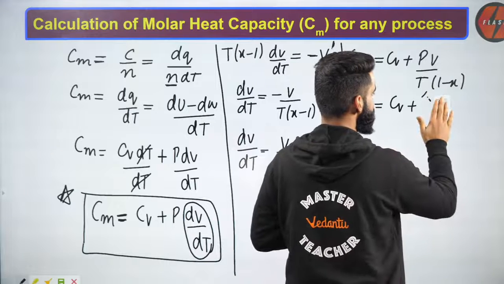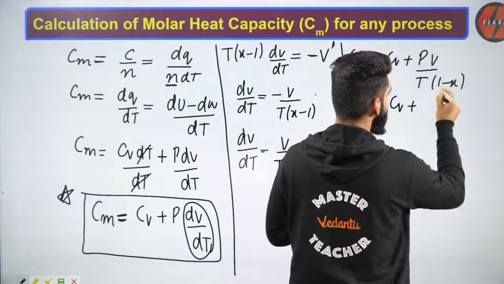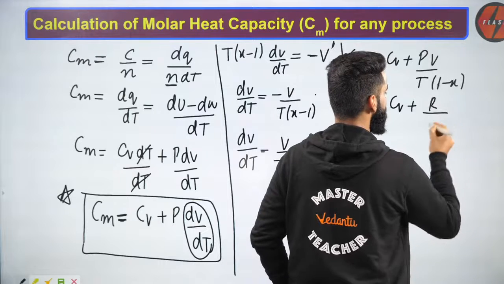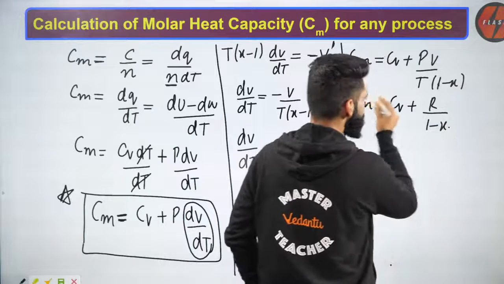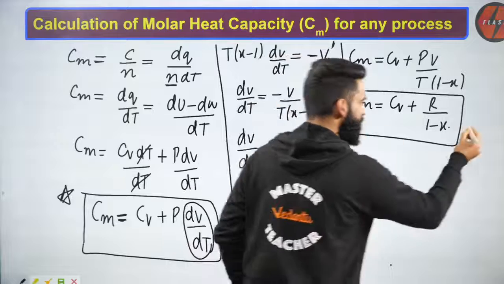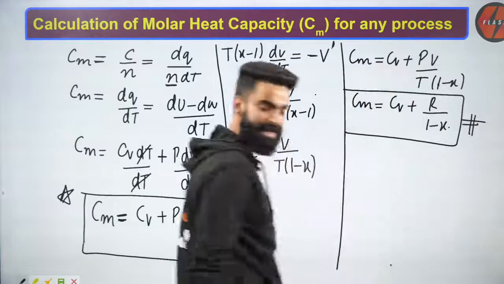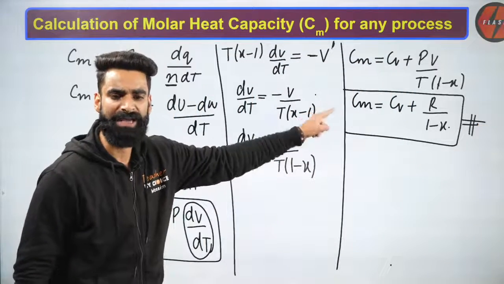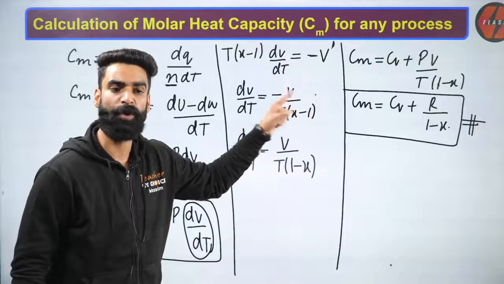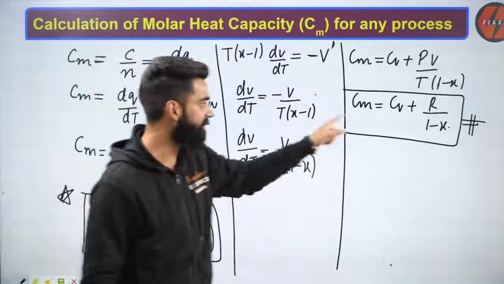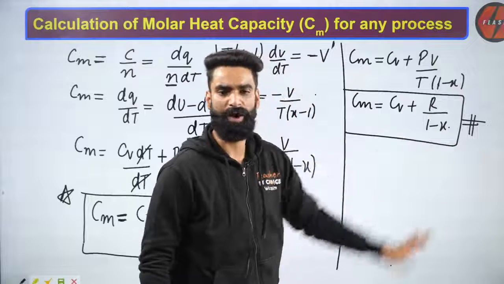Just a second, guys. Let me erase this part. I'm going to write R divided by 1 minus X. This is one result which I'll be directly using in the problems. This is how we calculate molar heat capacity for 1 mole of ideal gas. Cm is equal to Cv plus R divided by 1 minus X.